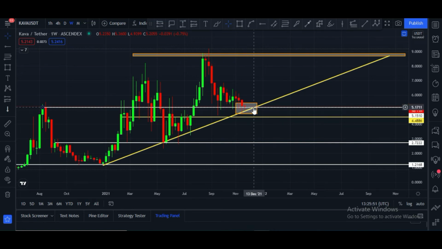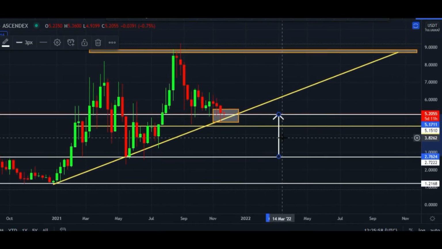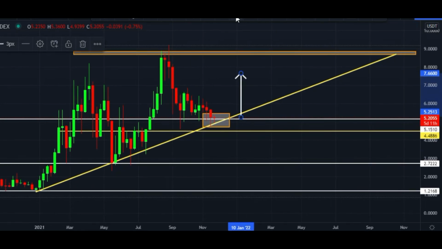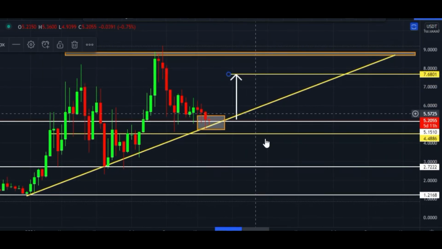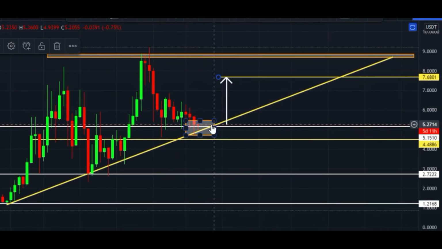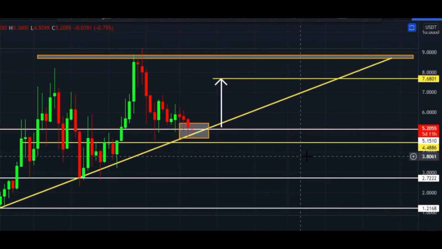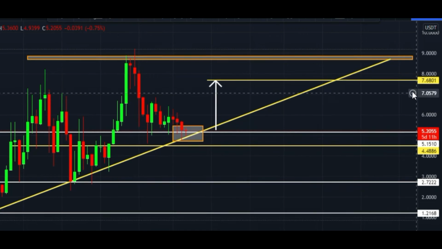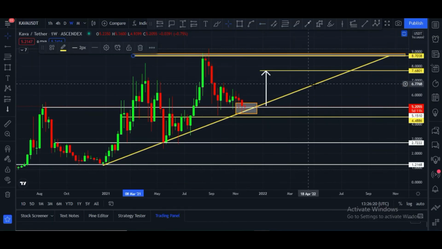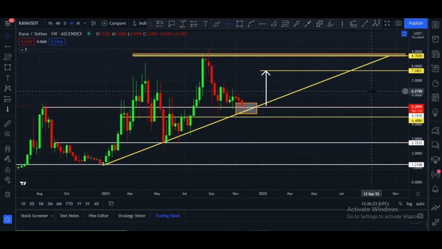I think price will definitely move towards the upside, and according to support and resistance, our target will be like this. Once Kava breaks this horizontal resistance of $5.20 and closes a daily candle above this, it can hit $7.68. After that, this zone is also very important, and it can hit $8.70 after that. But this box area is very important.